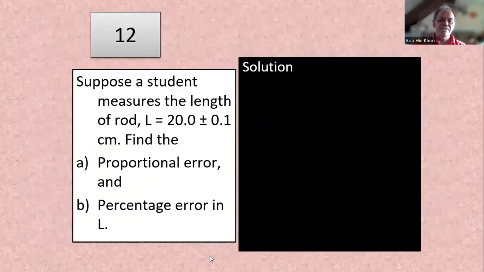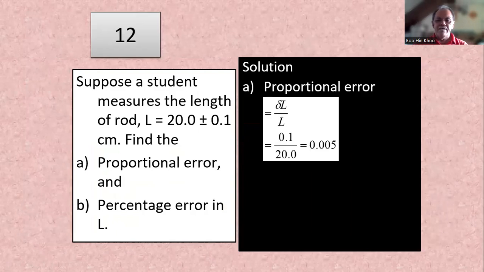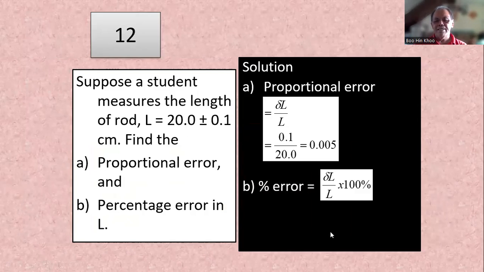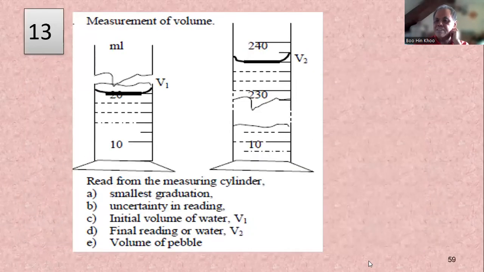Right? Have a go at this one. Suppose a student measures the length L equals 20.0 plus or minus 0.1. Find the proportion error. So we take your uncertainty divided by 20 as proportion error. Percentage error, we multiply by 100. Right? Have a go.